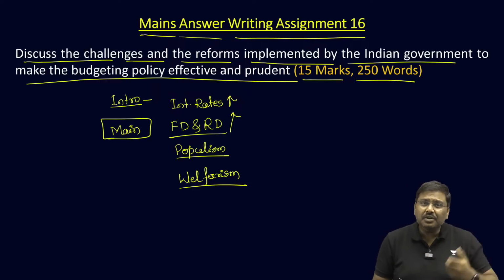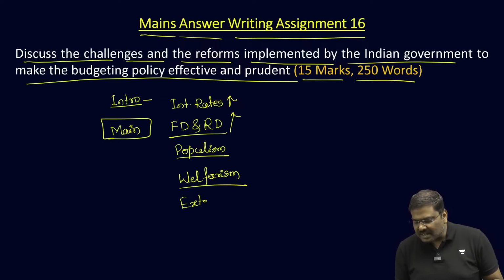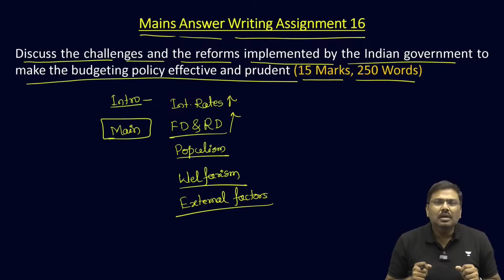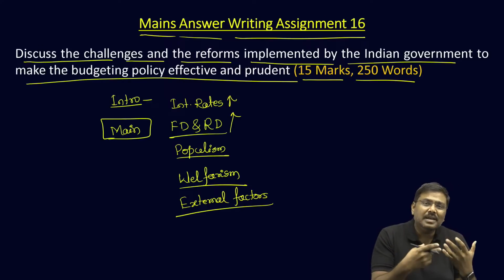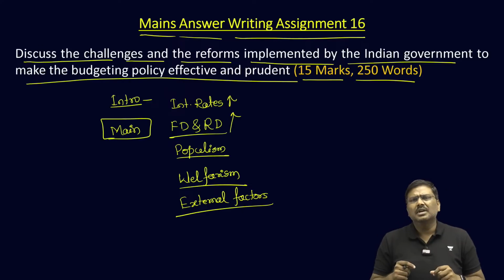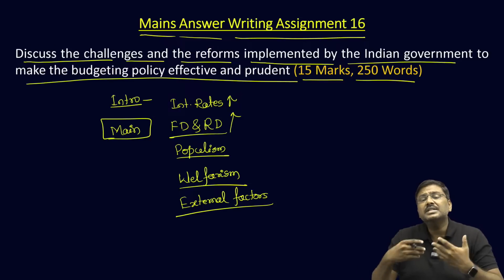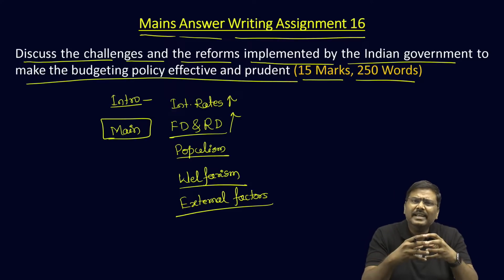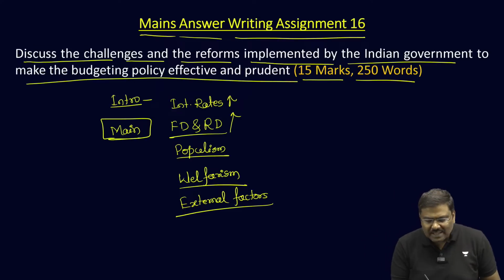In addition to this, there are various external factors which will impose a bigger challenge for the government. For example, the Russia-Ukraine war has led to higher market prices of many inputs, and for many of these inputs, such as fertilizer, the government provides a lot of subsidies. How do you contain that? That's a challenge. So these are the challenges.